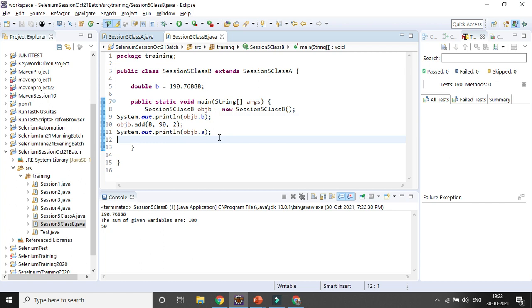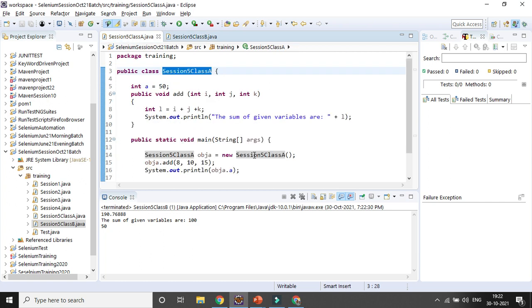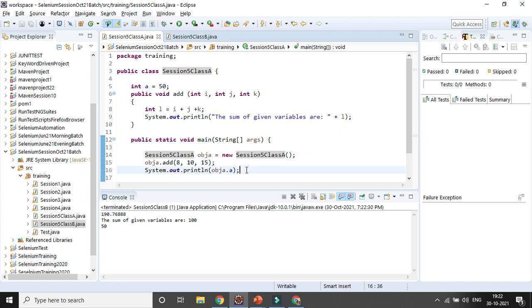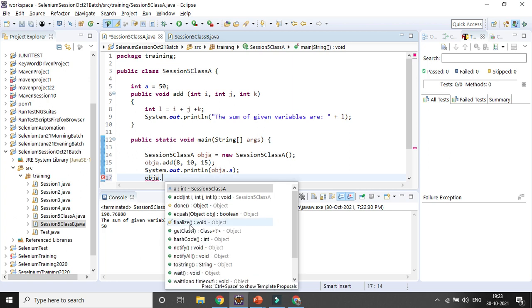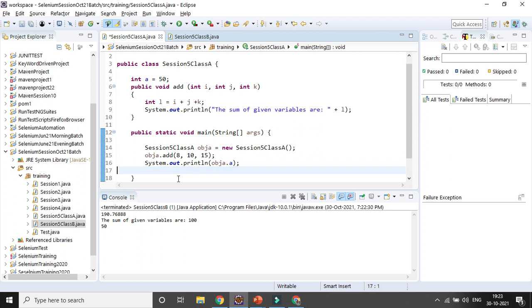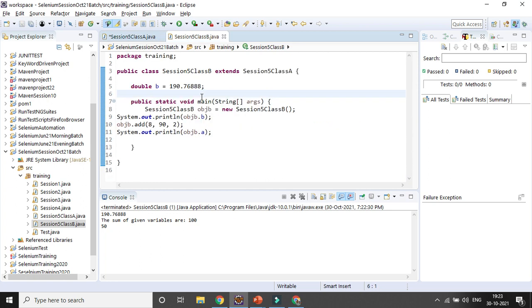Now if you want to access in the parent class, with the help of the object created, are you able to access the variable of class B, whatever b variable you have declared? Let's try to press. No, b is not coming because it cannot be vice versa. It's only one-way communication, from grandparent to parent and parent to child. Okay, let's try to create one more class, which is class C.